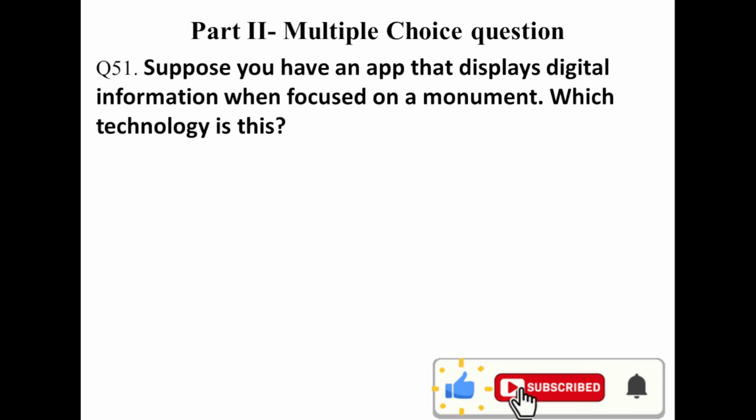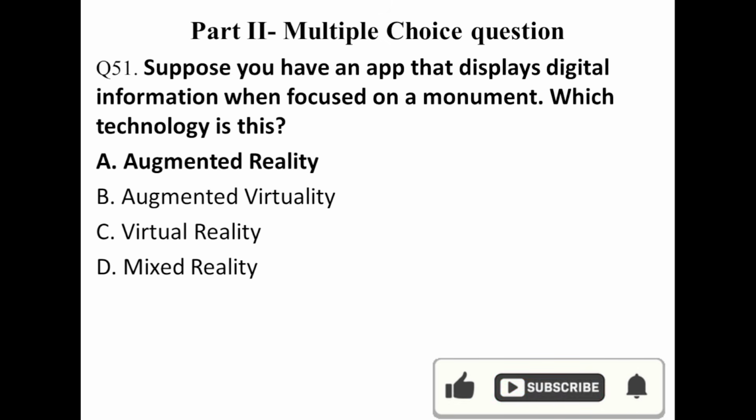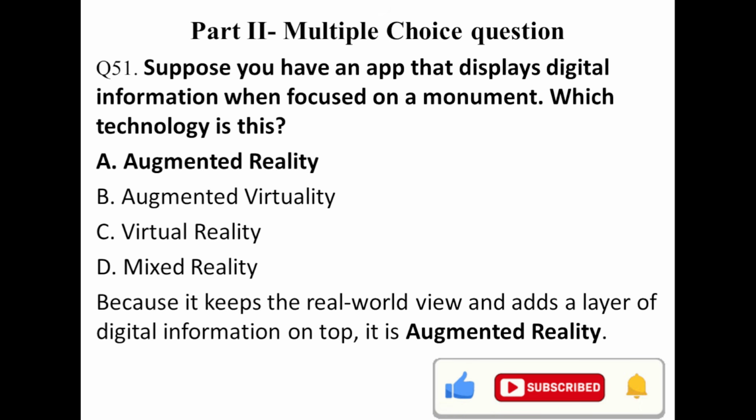Question number 51. Suppose you have an app that displays digital information when focused on monuments. Which technology is this? Augmented reality? Virtual reality? Mixed reality? The answer is augmented reality, not augmented virtuality. Why do we say augmented reality? Augmented reality keeps the real world view and adds a layer of digital information on top of it. Combine or merge.